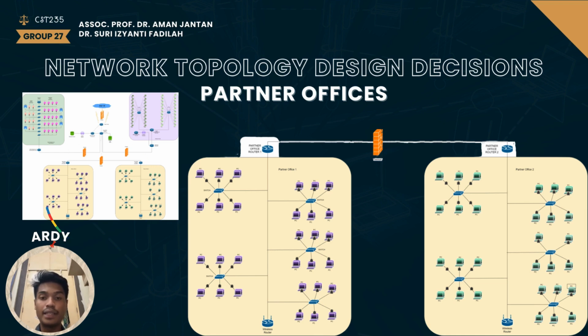In detail, you can see that each partner office is segmented into 4 main areas, each with its own switch. This segmentation allows for better management of network traffic and ensures that any issue in one segment does not affect the entire office. Both partner offices are connected to the main network through their respective routers. This router ensures secure and efficient communication between the partner office and the main office.